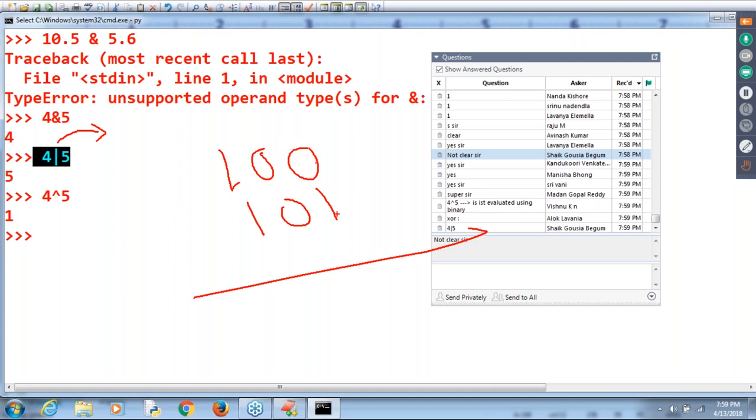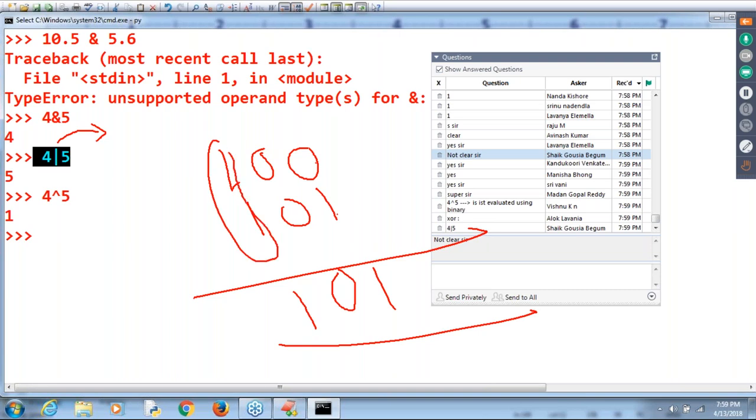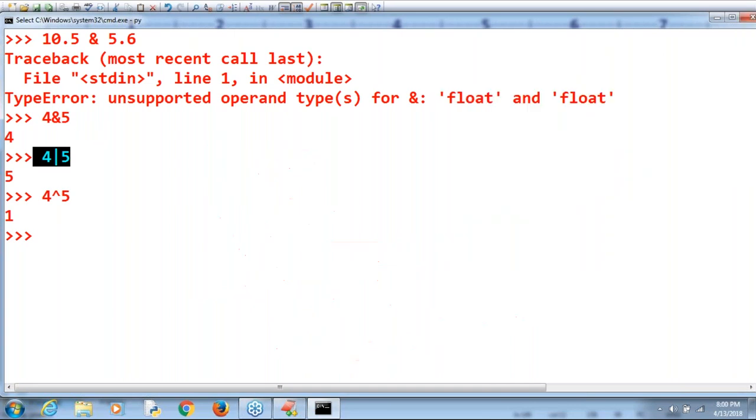0 or 1: at least one is 1, so the result is 1. Both are zeros, 0. Here 1 or 1: at least one is enough, two ones are there, that's why 1. I'm not adding. Don't think that 1 plus 1 is 1 0 with an end carry. It is bitwise. If at least one argument is 1, then the result is always 1. So 1 0 1 means 5 itself is the answer. Clear, ma'am?